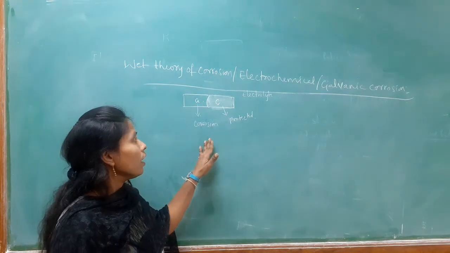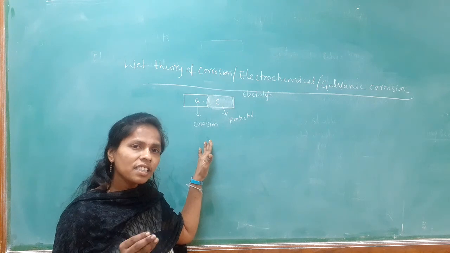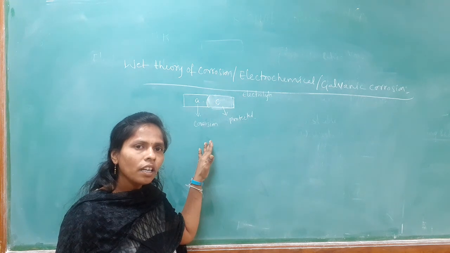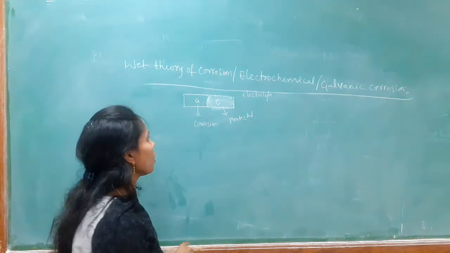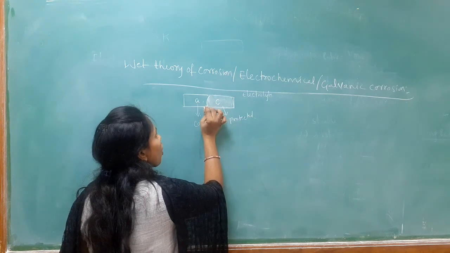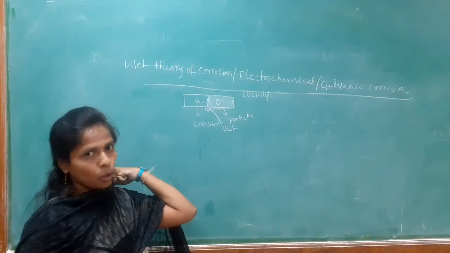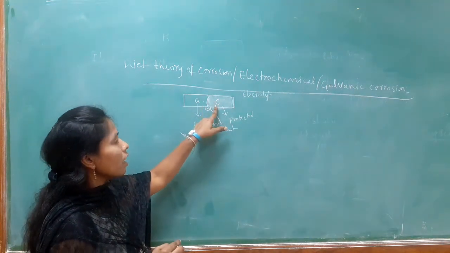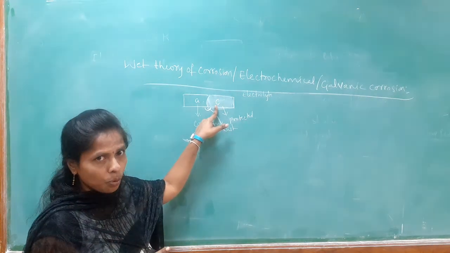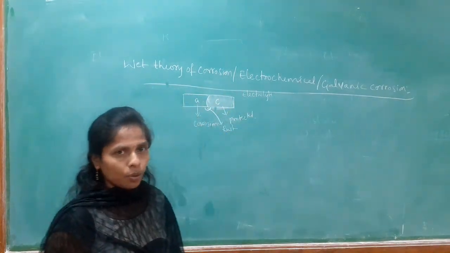Yes. So, here the corrosion product. What is the corrosion product here? Corrosion product is nothing but the rust formation. So, here the corrosion product is generally formed at the middle portion of the anode and the cathode. So, where is the middle portion? This is the middle portion of the anode and the cathode. So, the rust is forming in between the anode and the cathode. So, here rust is the corrosion product. So, in the same metal we are having two different parts, that means some part is anode and the other part is cathode. So, the wet theory of corrosion is also called galvanic corrosion.